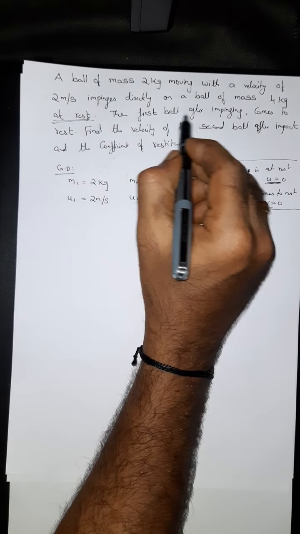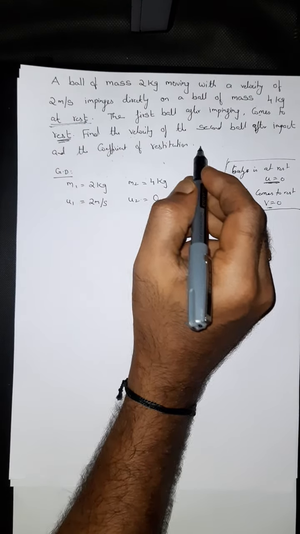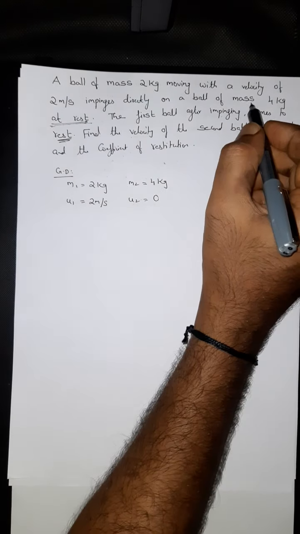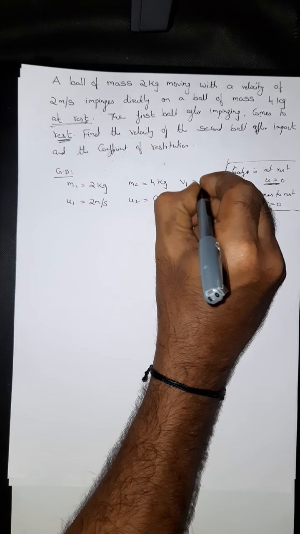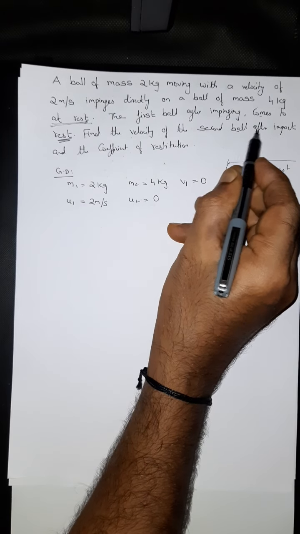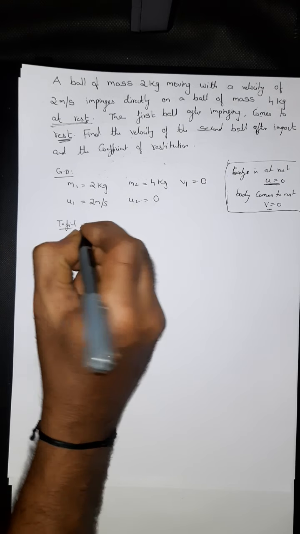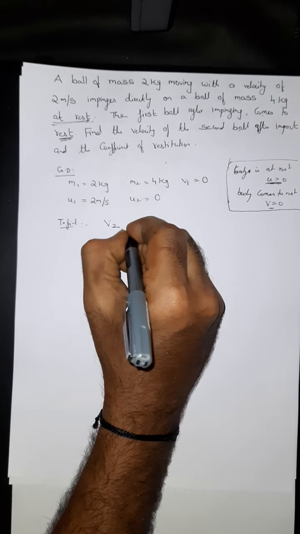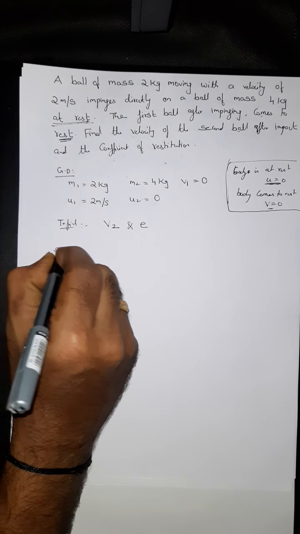The first ball after impinging comes to rest. That means the first ball which collides with the second ball comes to rest, so v1 equal to 0. Find the velocity of the second ball after impact and the coefficient of restitution. So what needs to be found? The velocity of ball 2 and the coefficient of restitution. Clear? So, solution.